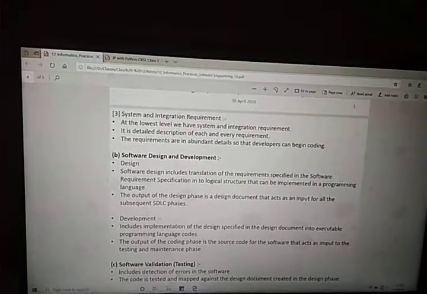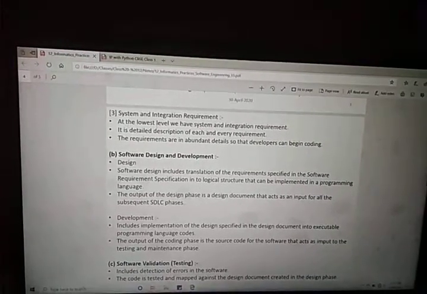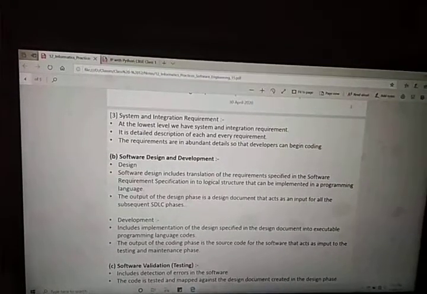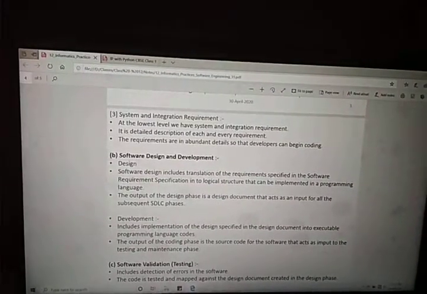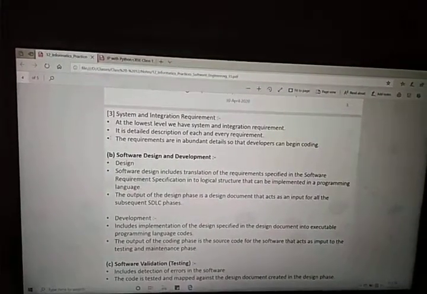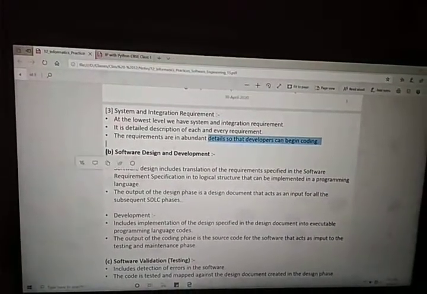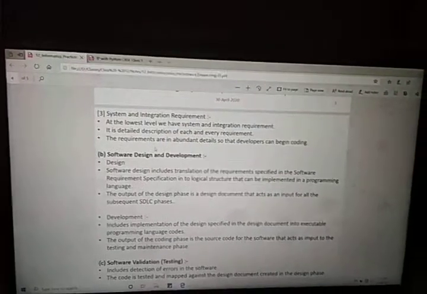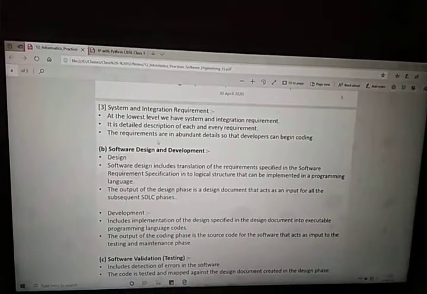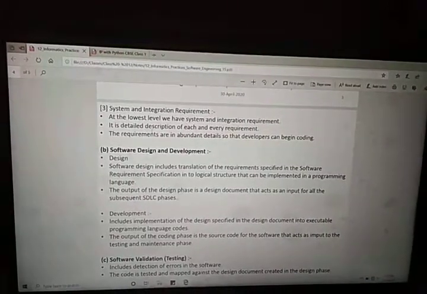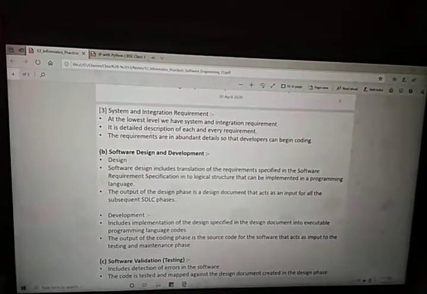System and integration requirement is at the lowest level. It is a detailed description of each and every requirement. The requirements are in abundant detail so that developers can begin coding. Integration means joining two different environments, like using Python and MySQL. That is also an integration.